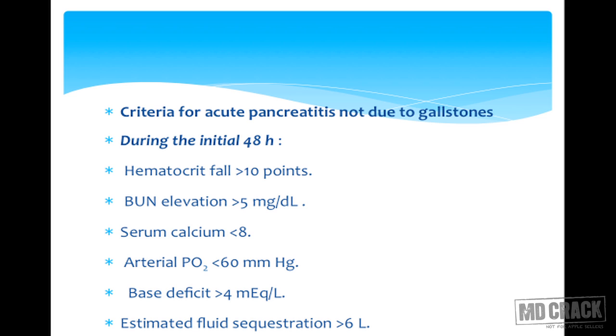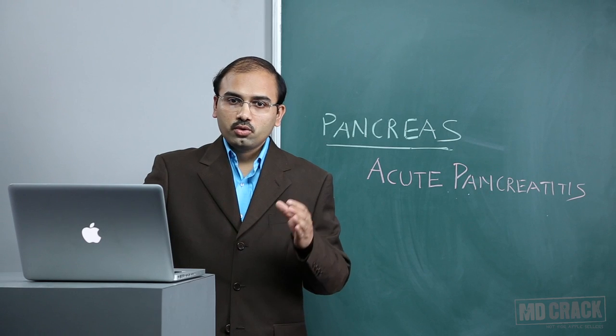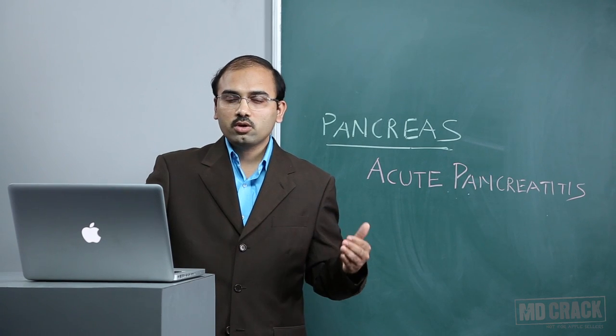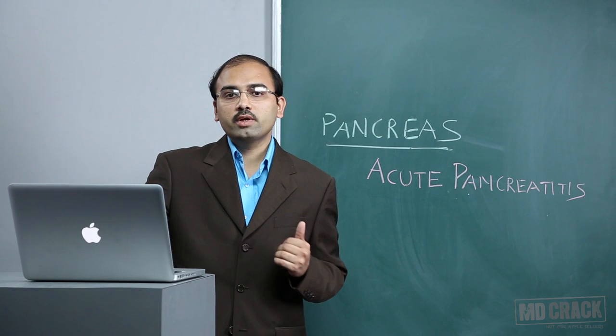Then we have criteria at 48 hours. There will be hematocrit fall of more than 10 points, BUN elevation of more than 5 mg per deciliter, serum calcium concentration less than 8, arterial oxygen concentration, that is PO2, less than 60 millimeters of mercury, base deficit of more than 4 milliequivalents per liter, and estimated fluid sequestration of more than 6 liters. If amongst these 11 criteria you find 2, 4, 6 or 10, you have to grade the severity.